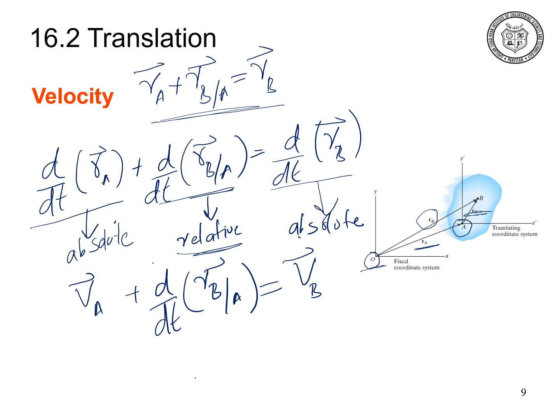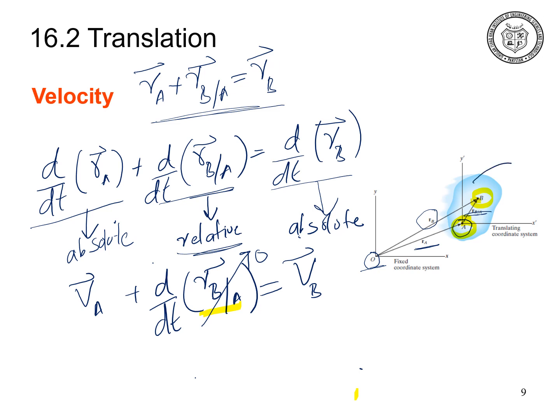For a rigid body, the positions of particle B and particle A before and after motion do not change. This means that the positions of particle A and particle B are fixed. The time derivative of the position vector RB with respect to A is then 0. And the rate of change of RB with respect to A is showing us the relative velocity, that is, the velocity of B with respect to A.